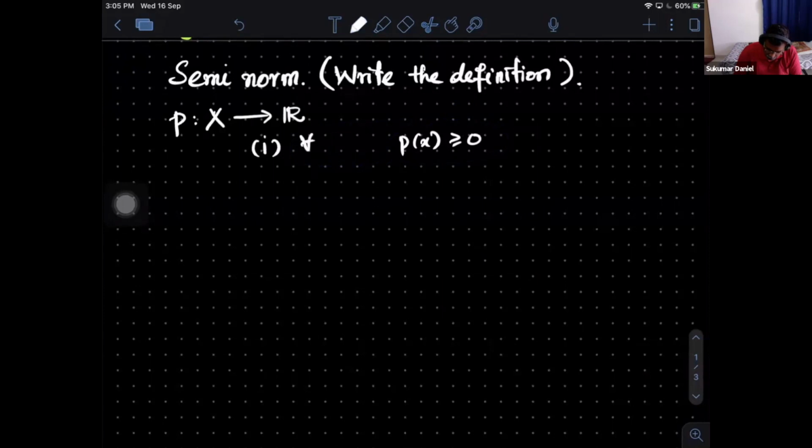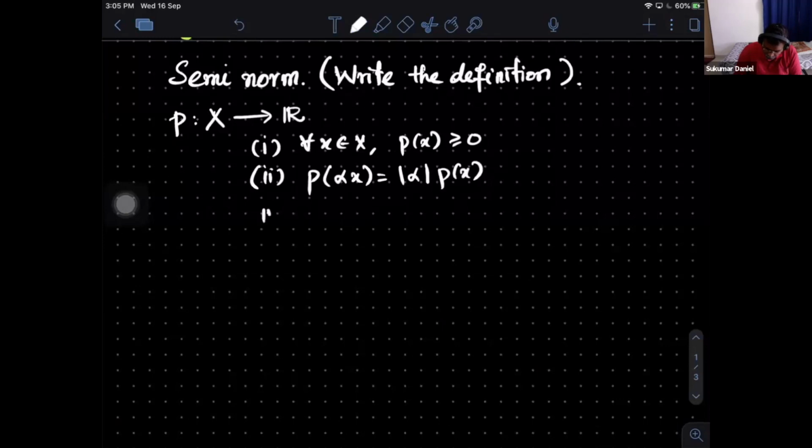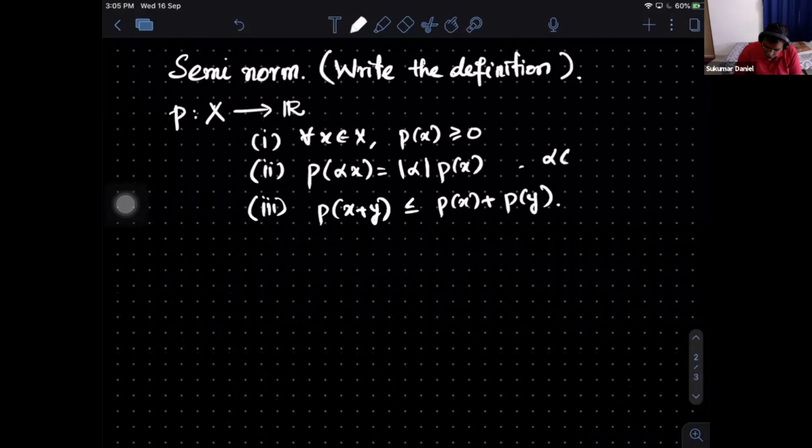This I want it for all x in X. And P of alpha x, you want it to be mod alpha times P of x. And P of x plus y, you want it to be less than or equal to P of x plus P of y. Of course, here alpha is coming from the field, and here x and y are coming from the space. So this is called the seminorm.